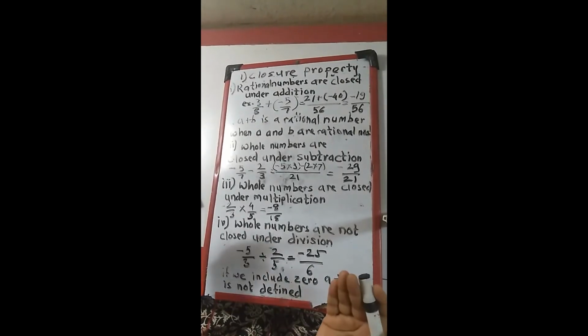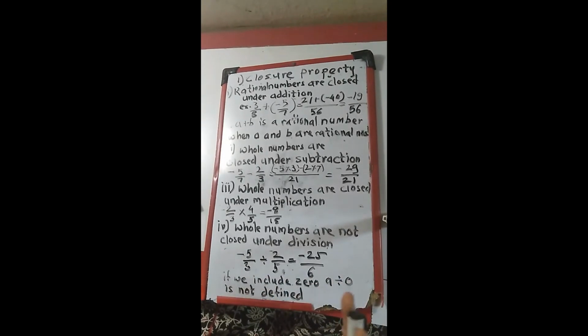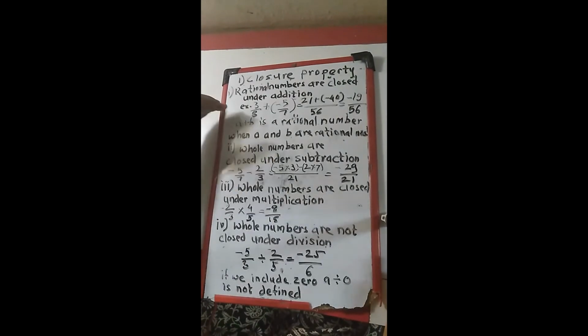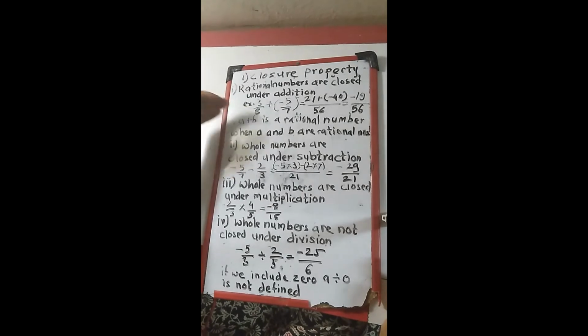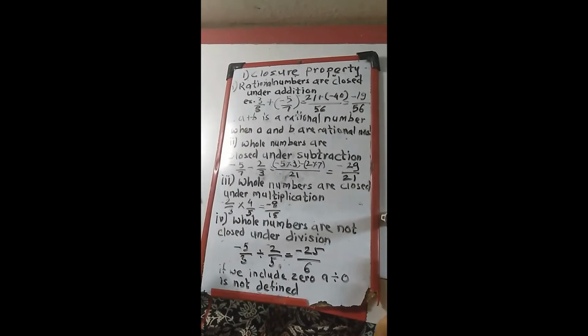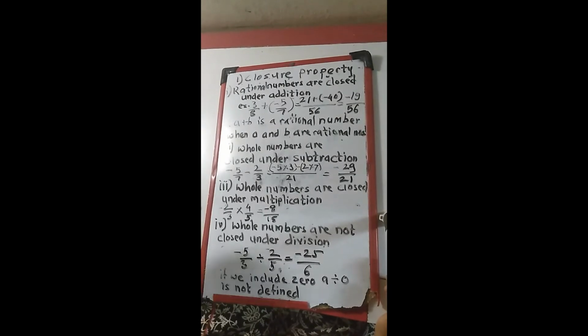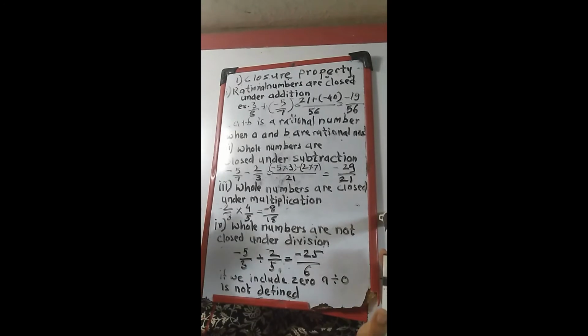If it doesn't satisfy the condition, then we say that it is not closed under that particular operation. For all four operations, addition, subtraction, multiplication and division, rational numbers are closed.